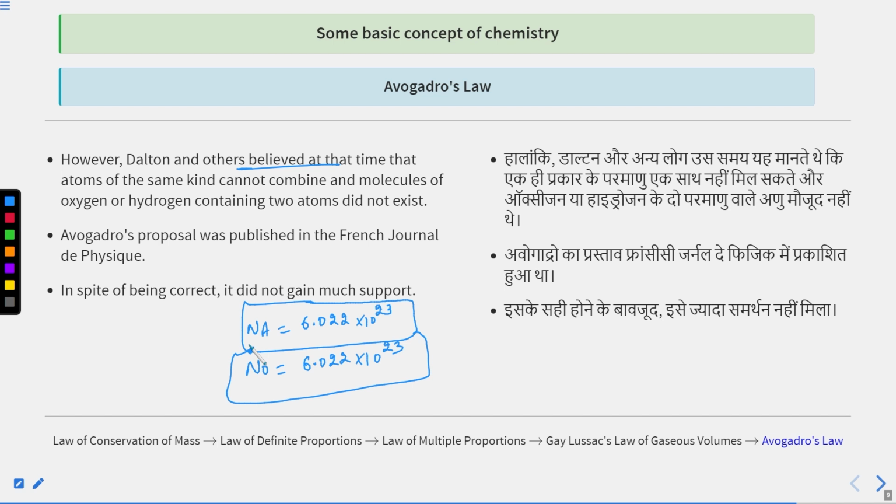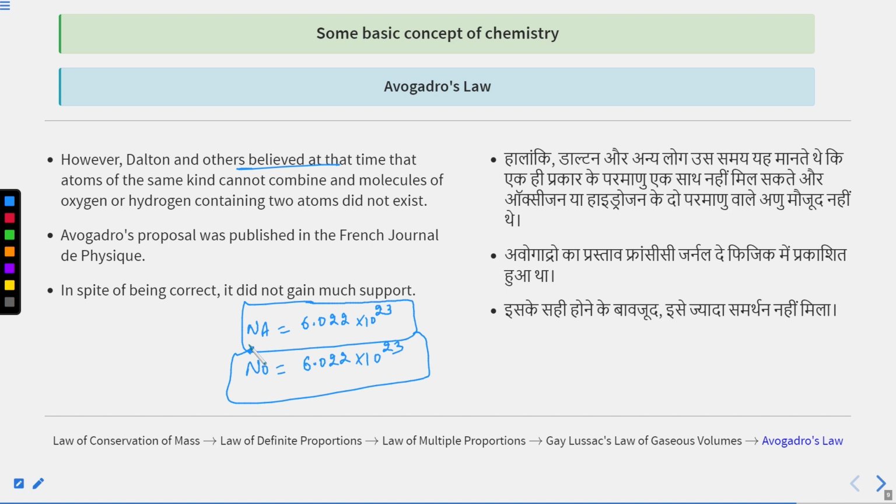I hope you are very clear about these 5 basic laws. In this chapter, Some Basic Concepts of Chemistry, we discussed many important points. This chapter is important from the exam point of view. You have to be very careful while learning these concepts, because they are useful in the upcoming chapters.